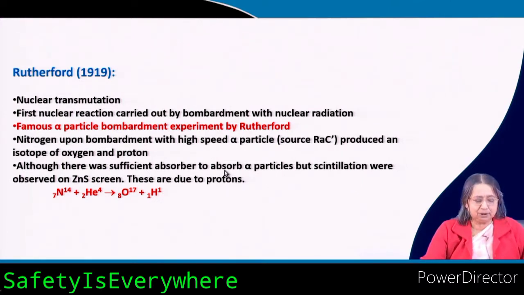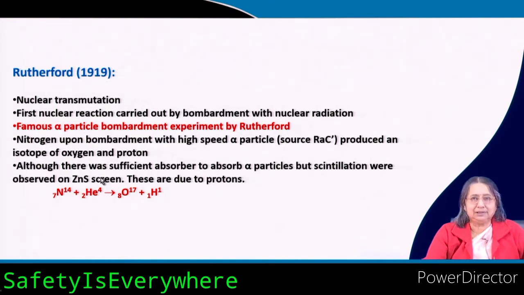There was sufficient absorber to absorb the alpha particles. You have seen the properties of alpha particles, that they can be easily stopped. Even with sufficient absorbers to absorb the alpha particles, he still observed scintillations, bright flashes, on a zinc sulphide screen.